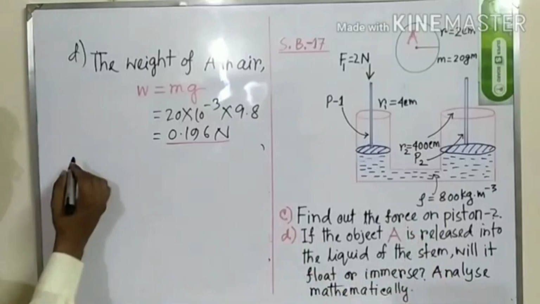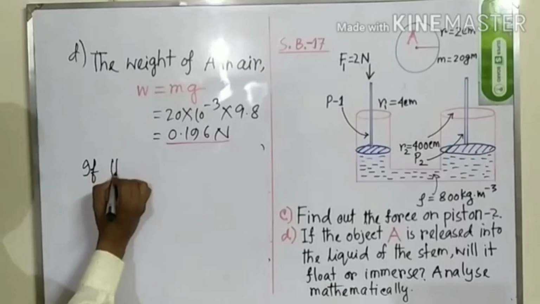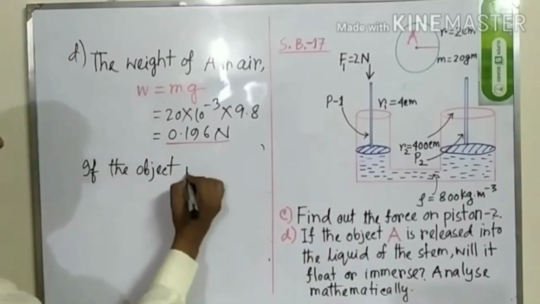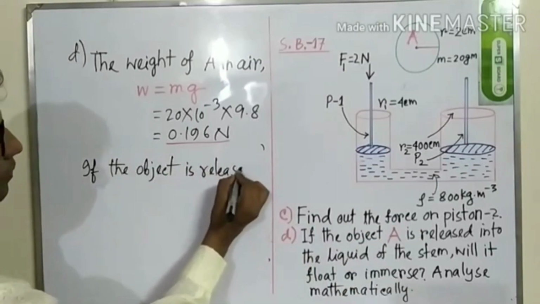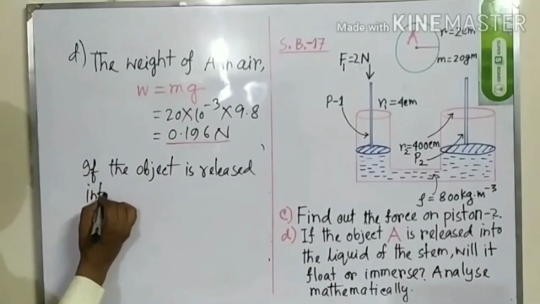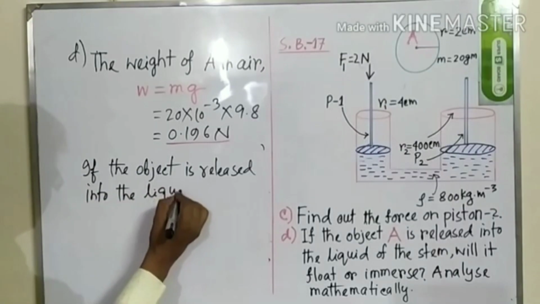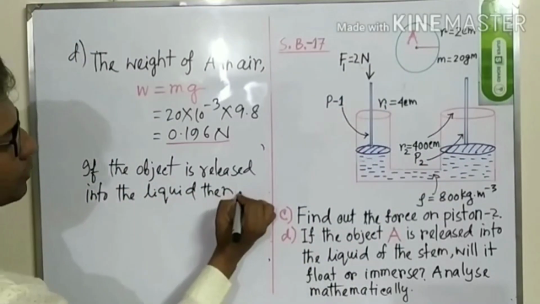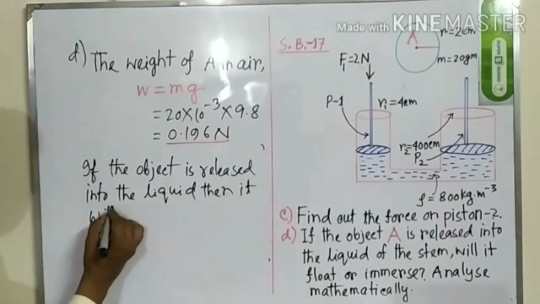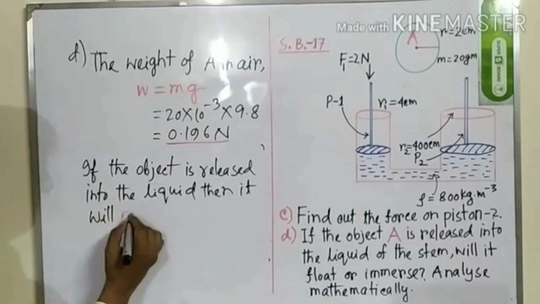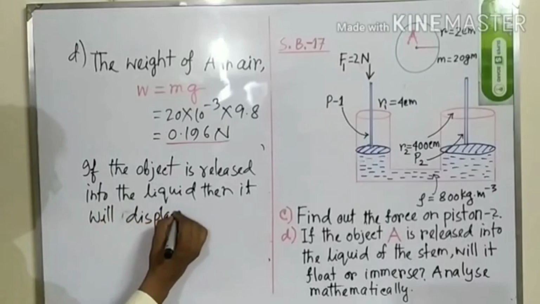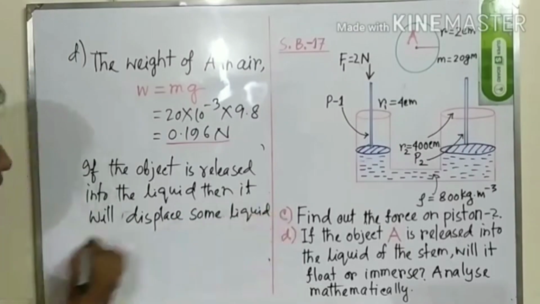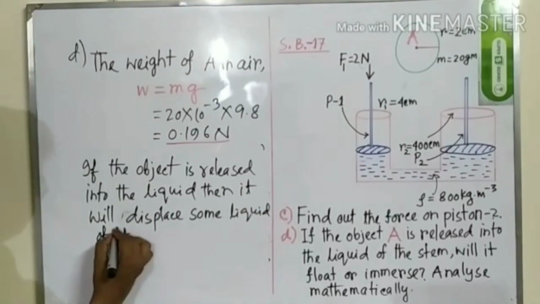So we can write the line like: if the object is released into the liquid, then it will displace some liquid of its volume.